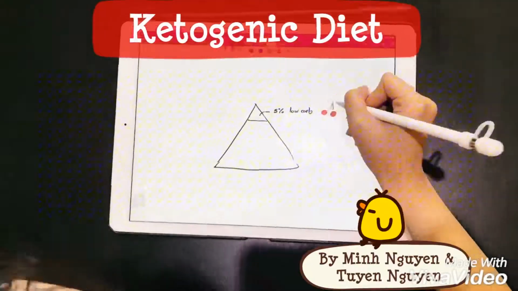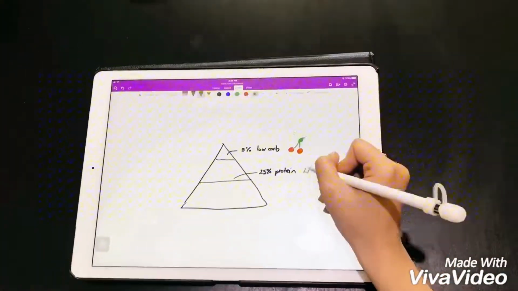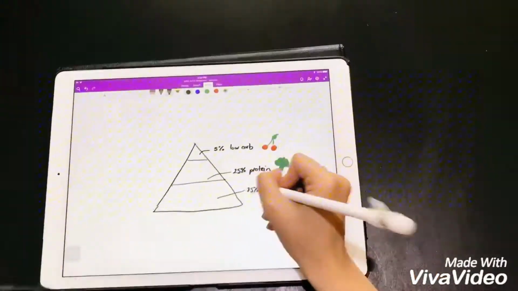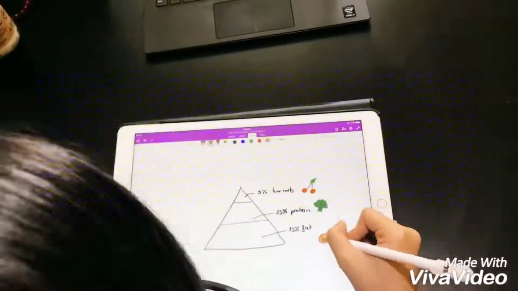The ketogenic diet is introduced as an obvious weight loss method, using body fat as an energy source. Basically, the ketogenic diet is mainly using fat.